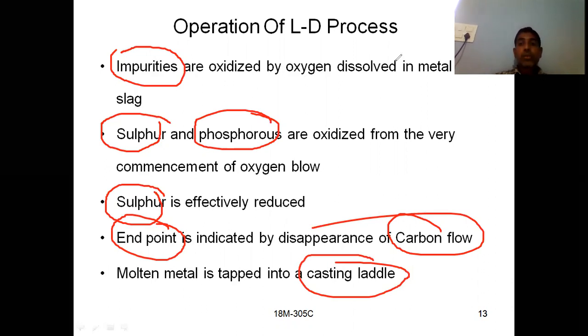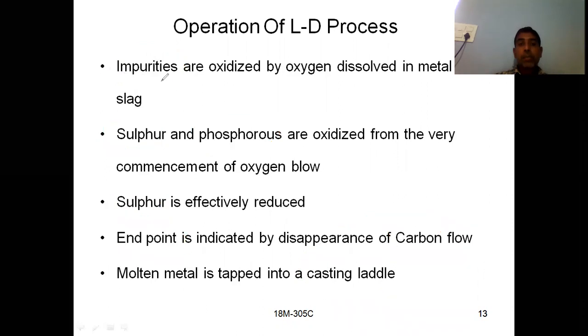Okay, so what we have, impurities that are present in the molten metal get oxidized and form slag. So when you are sending oxygen, what will happen? Those impurities will get oxidized by this oxygen and later they will form slag and can be removed. And sulfur and phosphorus, these are also impurities.